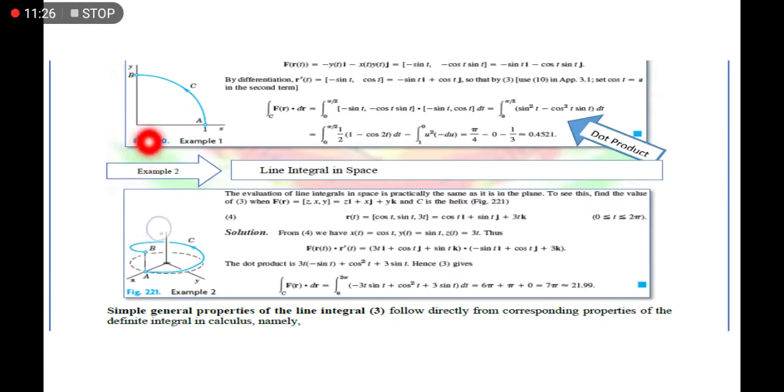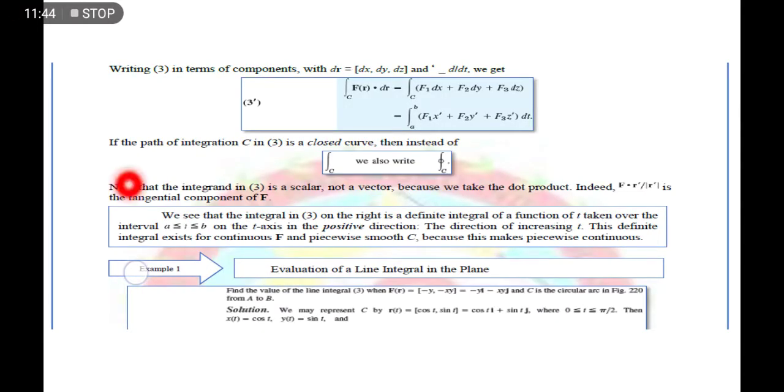Kung nagkataong nag-continuous dito, somewhat like dito, so pi na yun siya. Pero since meron tayong 1/4 of one cycle lang, so ang kailangan lang natin is pi over 2. Okay, so that's why in here, sinabi niya na ang t natin is from 0 to pi over 2. Okay, so yun.